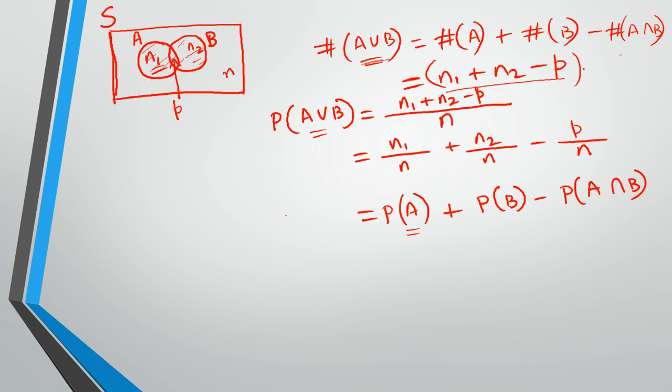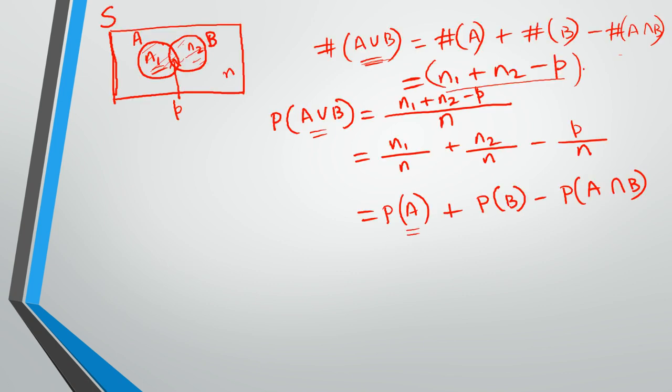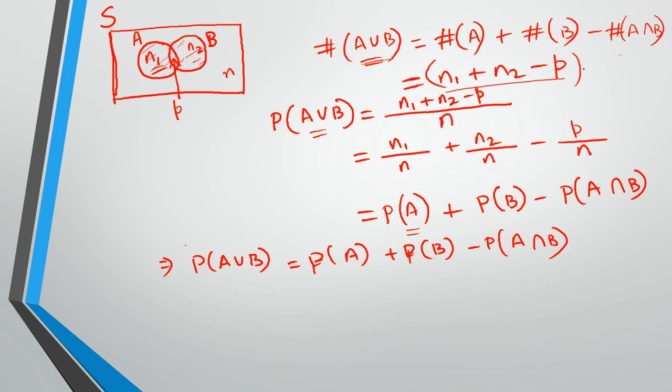So this formula is also, it's not like a formula, but still you have to remember it. It's P(A union B) equals P(A) plus P(B), probability of A plus probability of B minus probability of A intersection B. Okay.